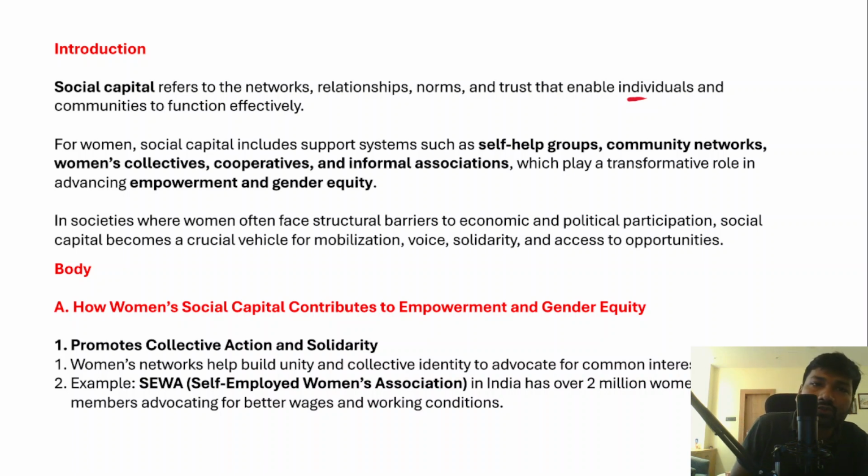So for women, social capital includes support systems such as self-help groups, community networks, women's collectives, cooperatives, and the informal associations that they have known over a period of time. And all these aspects play a very important and transformative role in advancing the empowerment and gender equity of women, right? Because this is the key theme of the question that has been asked.